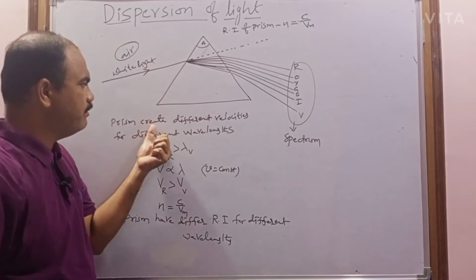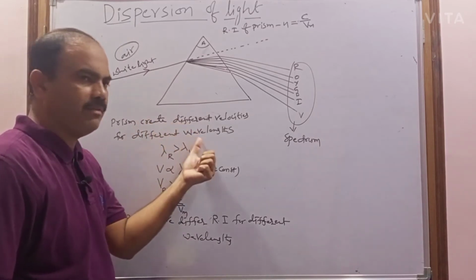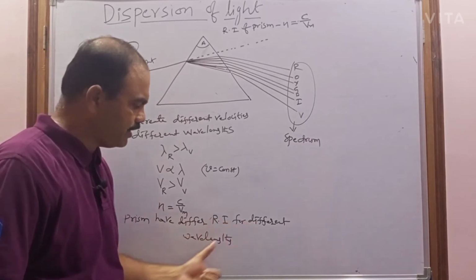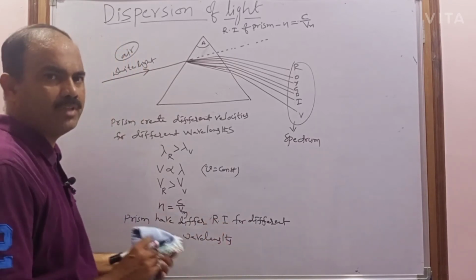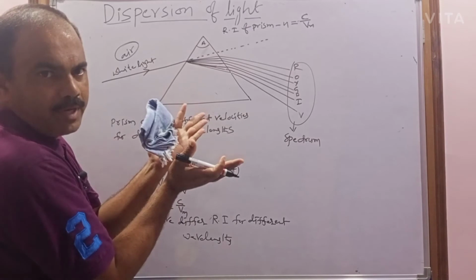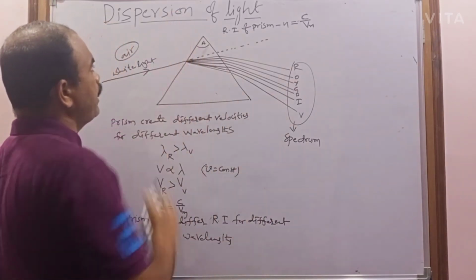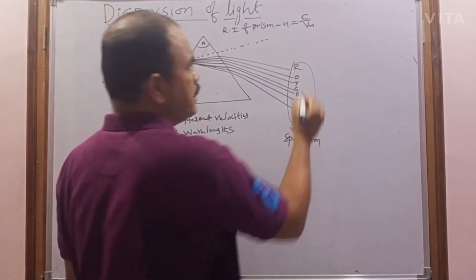Because the prism creates different velocities for different wavelengths, and the prism has different refractive indices for different wavelengths. Because of that, the paths will be separated. That's why the white light is split into 7 colors. So this phenomenon is known as what? Dispersion. What is dispersion?